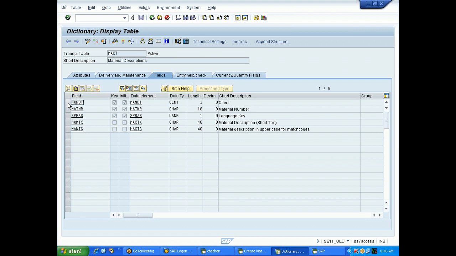In the next line, you can write: data element in turn takes the reference of domain.